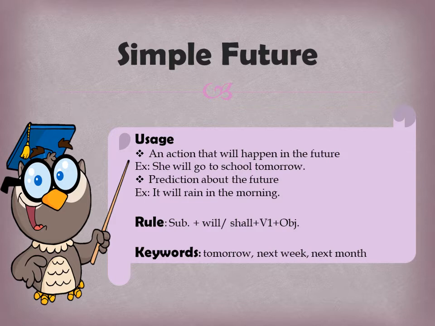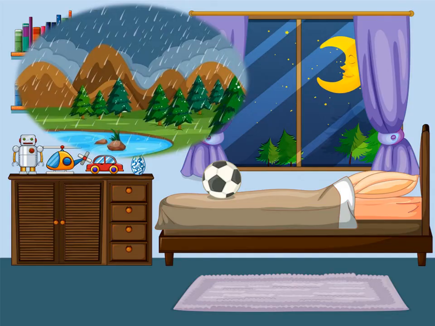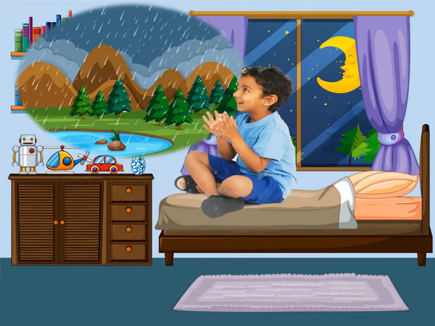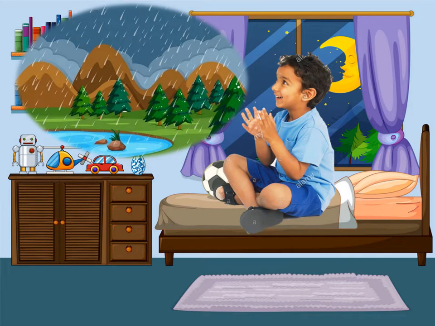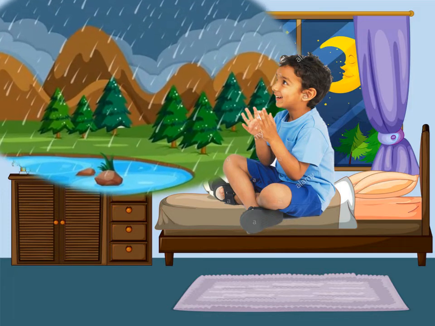Now let us move to the visuals to get a better understanding of the text. As you can see, it is a night scene, but oh, what is this in the circle? It is an assumption, what the person is predicting. So here you can see a boy. He's very happy. Why is he happy? Because he is predicting it will rain in the morning. So it is a prediction that he is making.